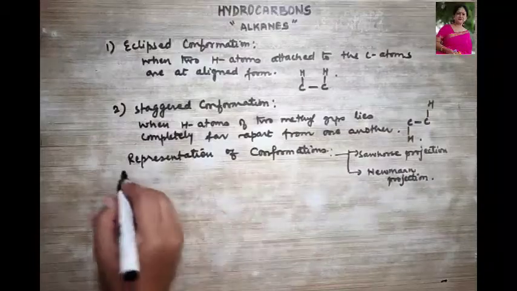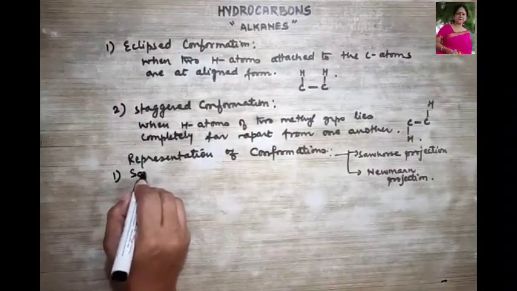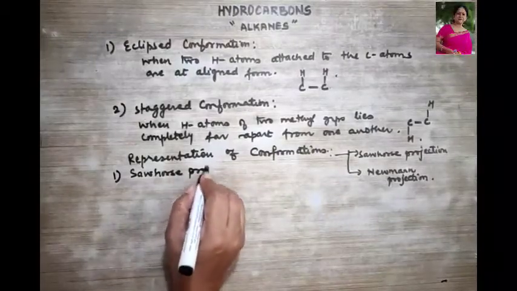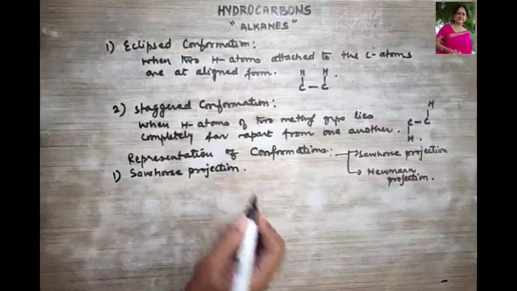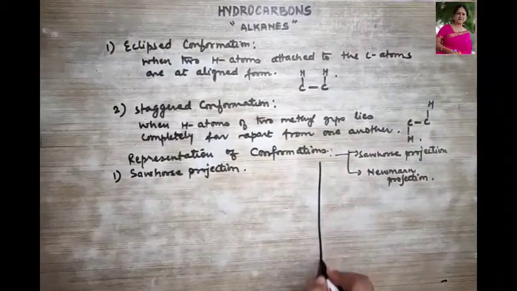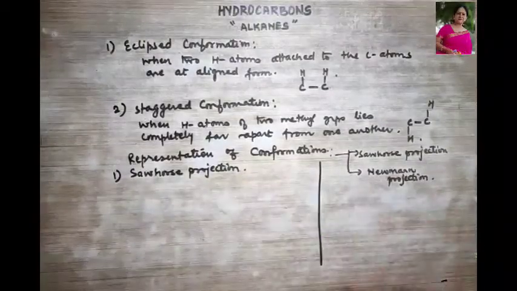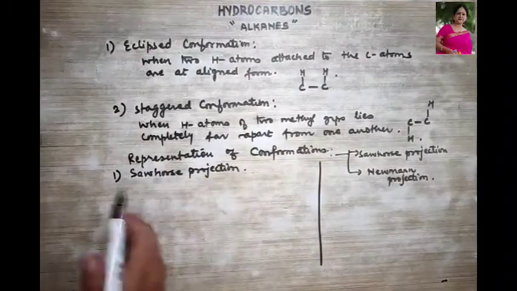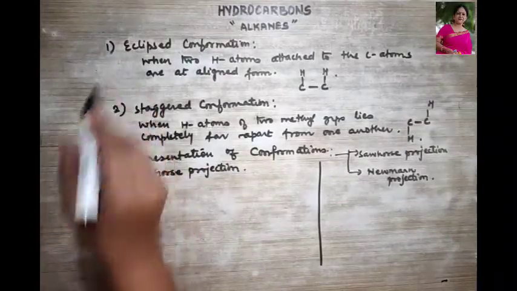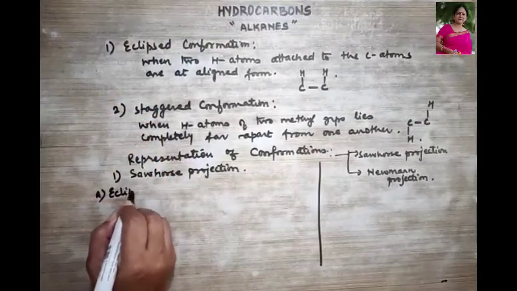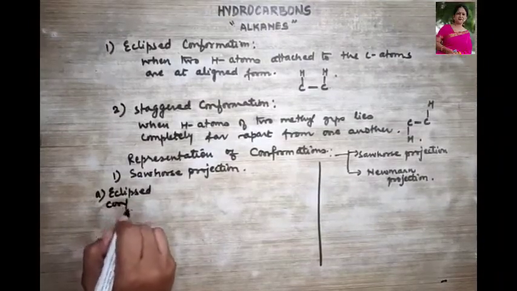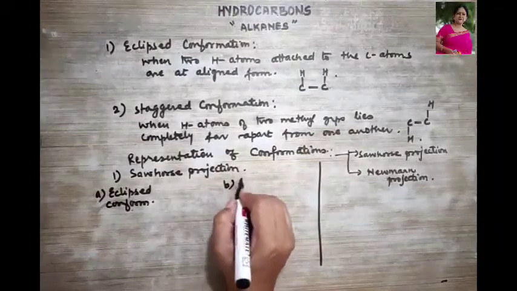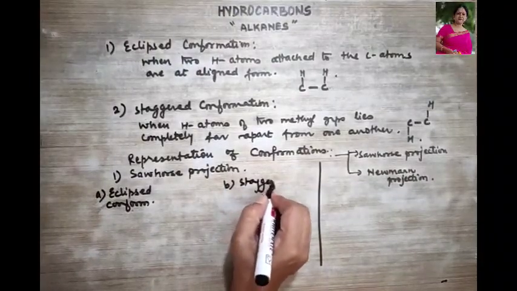So let us understand the first one, the Sawhorse projection. Okay, try to understand. I'm going to show you the Sawhorse over here and the Newman projection I'm going to show you over here. So let us look at the Sawhorse projection for the first one, that is the eclipsed conformation, and here for the staggered conformation.